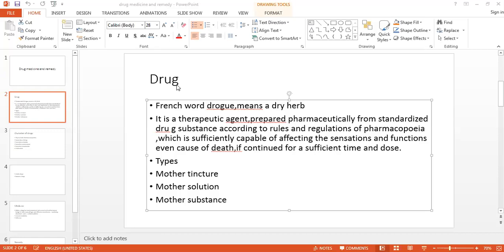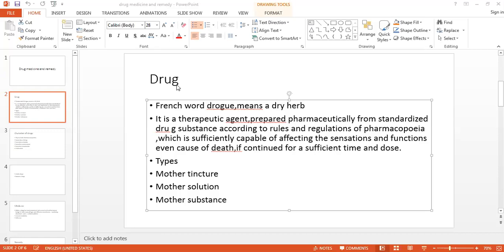If you have extra time left, then you can write it at the end of your answer. So if the question is on drug, medicine and remedy, don't write what H.A. Roberts said. At the end, okay, but don't write it in between the answer. In placebo, if you write that Stuart Close said this is the second best remedy, that is okay, that is expected. Wherever it is expected I will tell you, but don't write it in every answer.